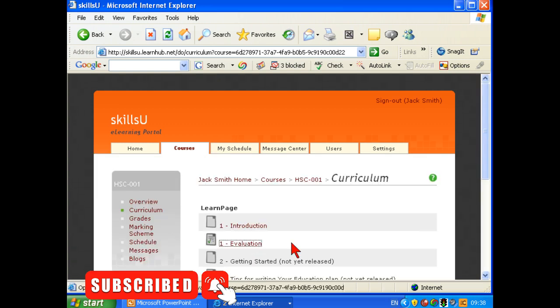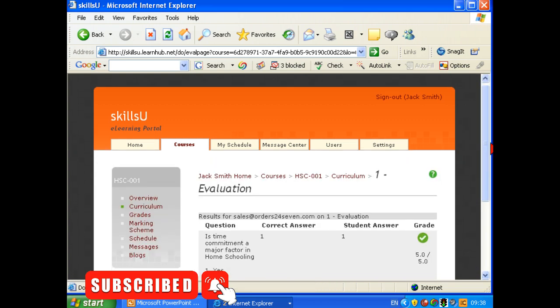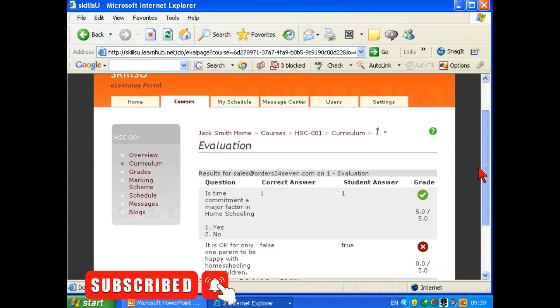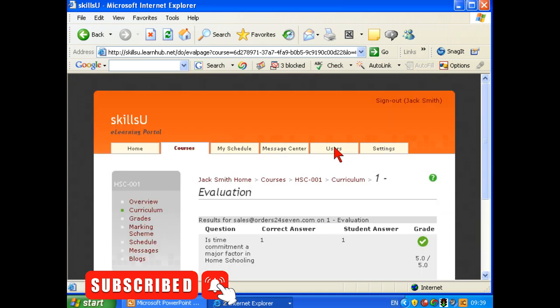And I couldn't do that again. Let me just check that to see whether in fact you can access it. No. It showed me the evaluation. And I got 0 for that second one, which was, well, at least we can see that is working.